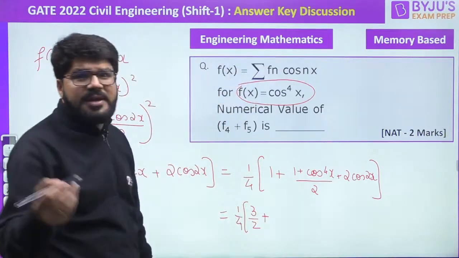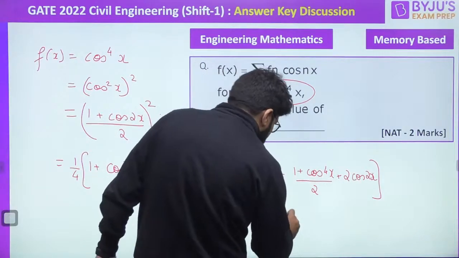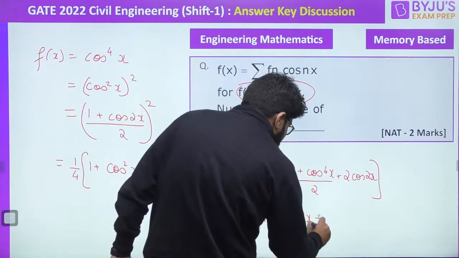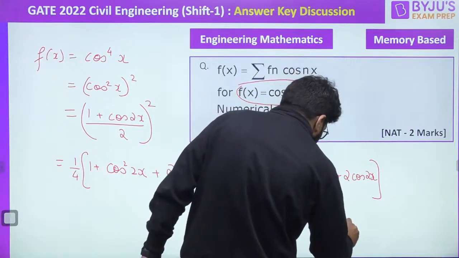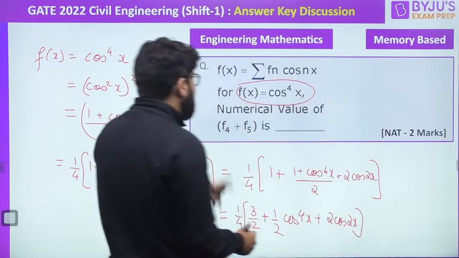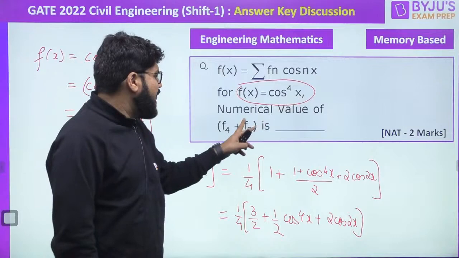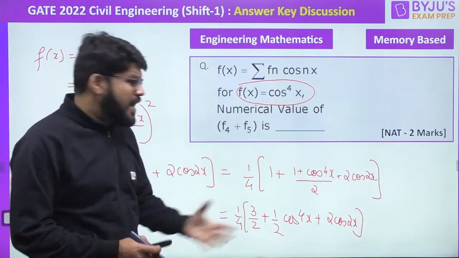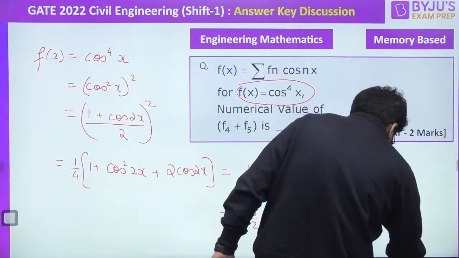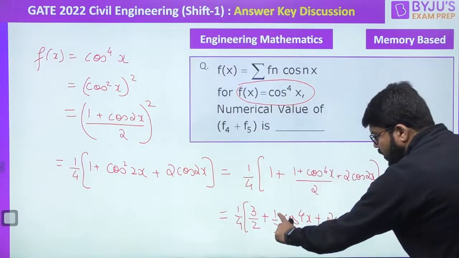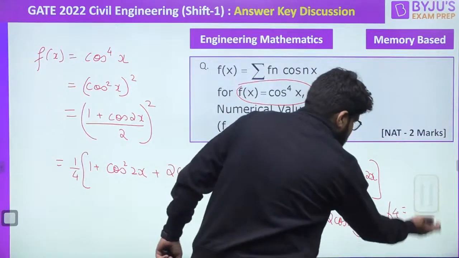If they ask the DC term or the value of F naught, they can also do that. Plus 1 by 2 cos 4x plus, here comes 1 by 4. 1 by 4 is outside, so that is the 2 cos 2x. But I want the value of F4. F4 will be the coefficient of cos 4x and F5 will be the coefficient of cos 5x. Do I have any cos 5x? No. So from here I am able to understand the value of F4. Sir, what is F4? 1 by 2 into 1 by 4.